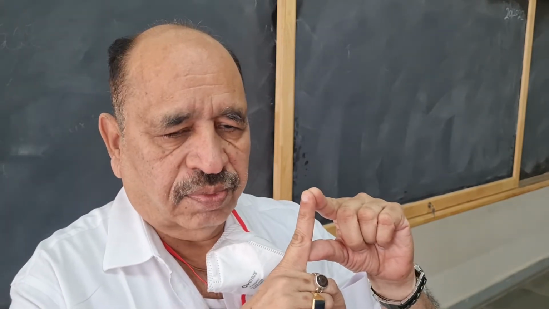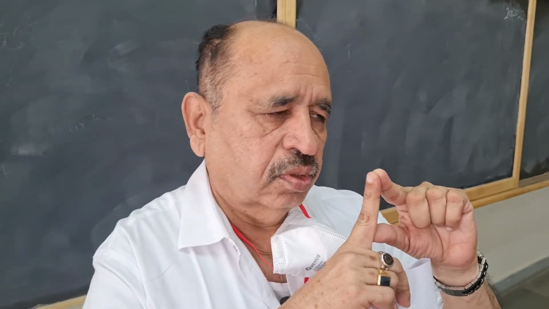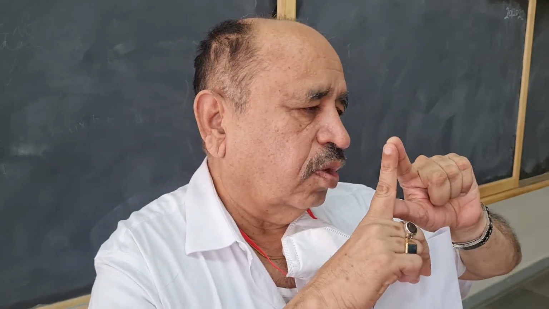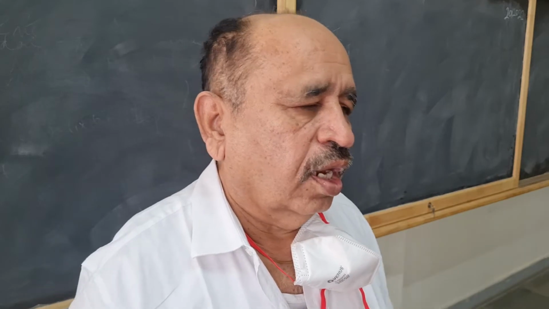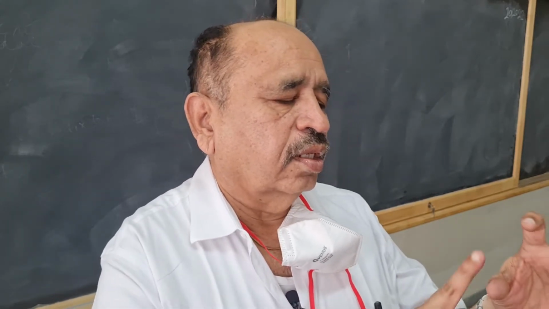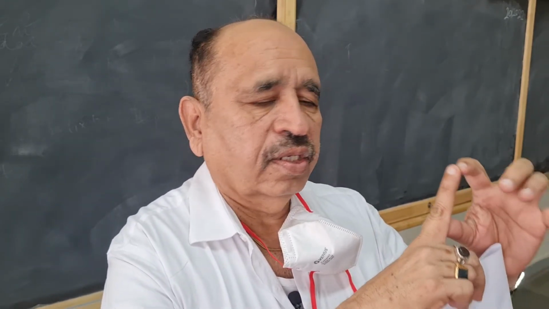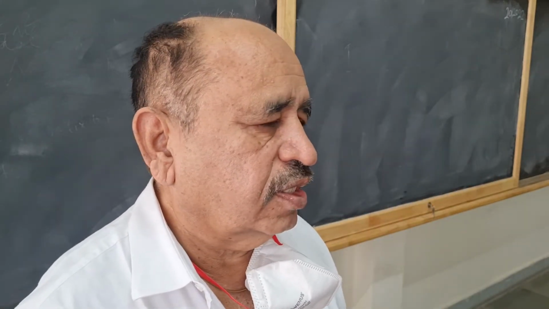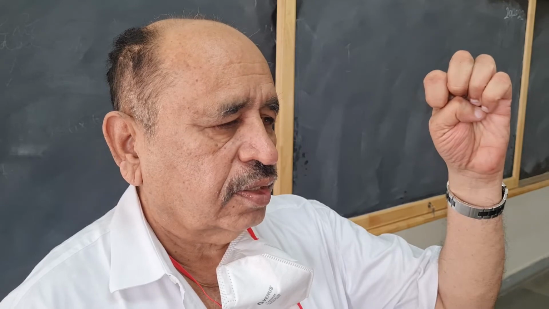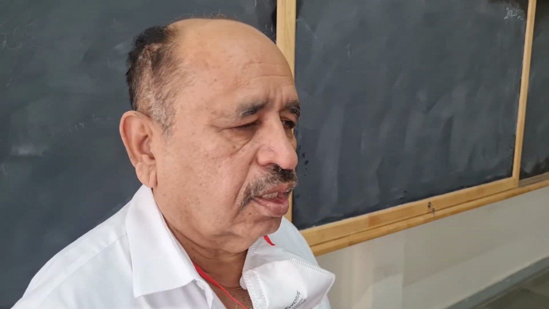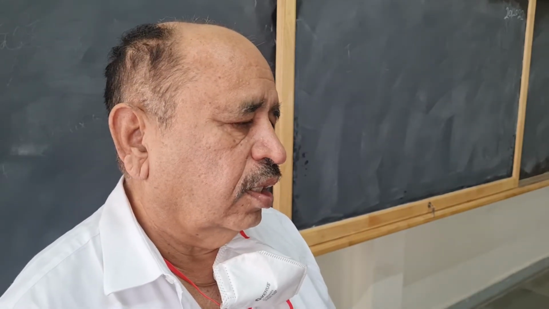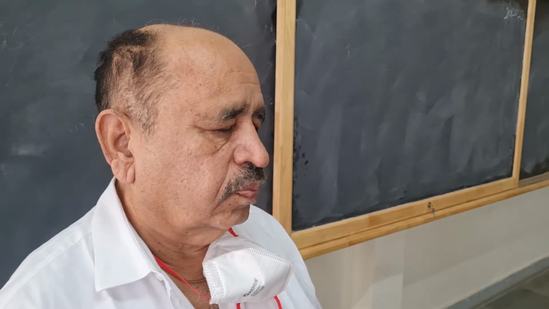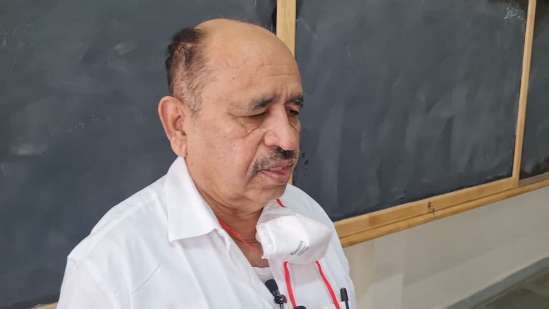Pneumococci is lancet shaped or flame shaped, broader ends facing each other. This is meningococci, half moon shaped, plain surfaces facing each other. Gonococci, kidney shaped, with the concave ends facing each other.